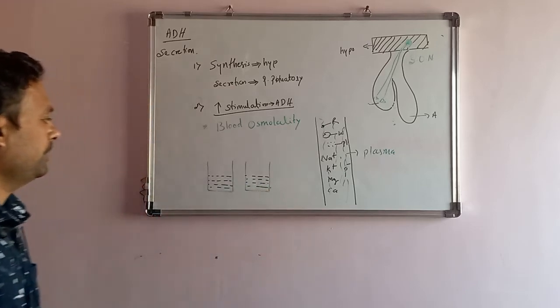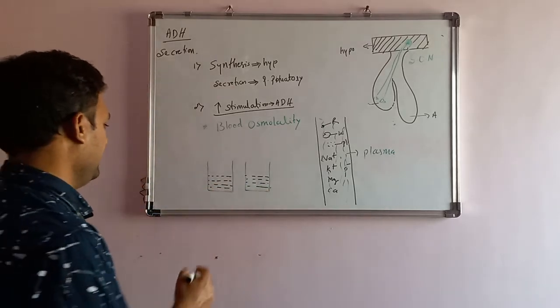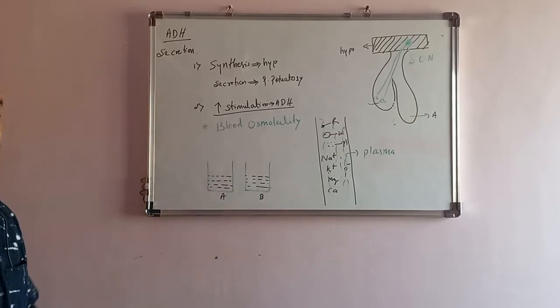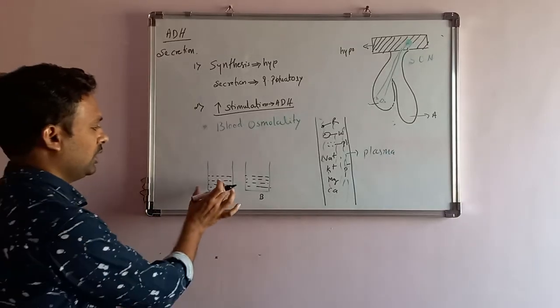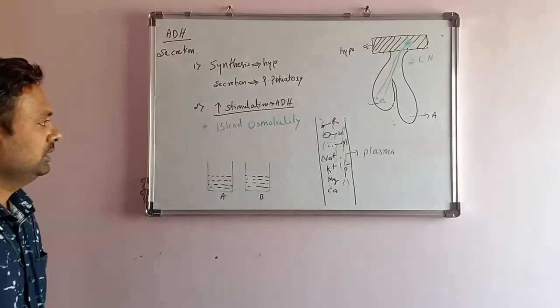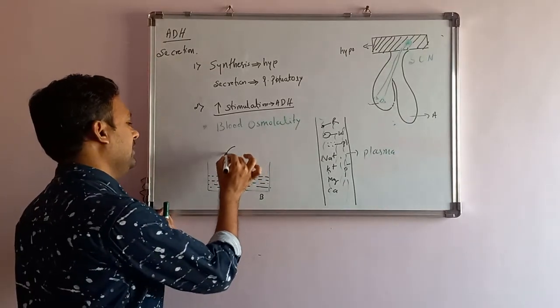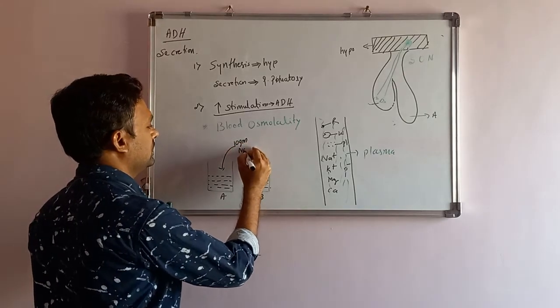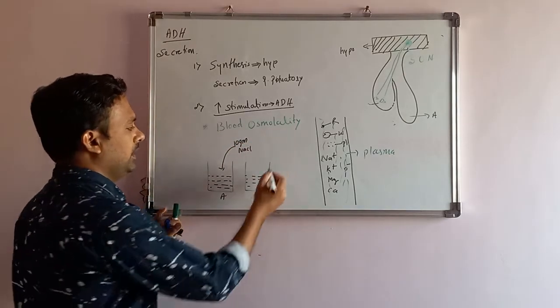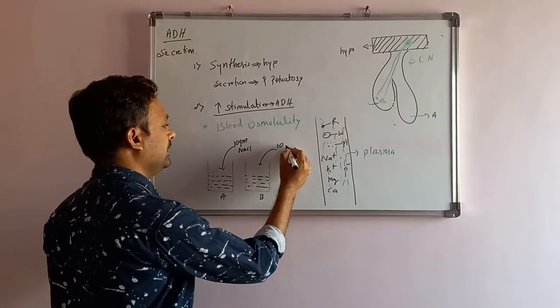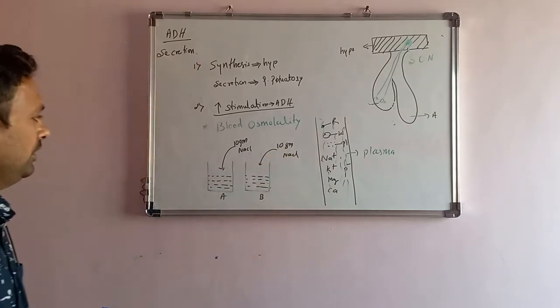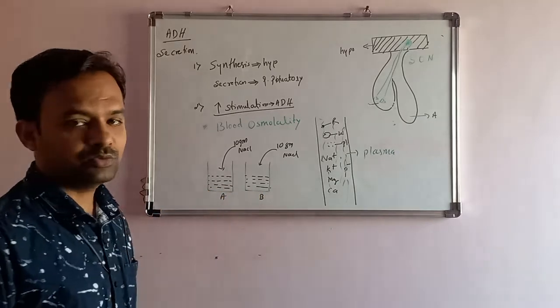This is pot A and this is pot B. What I will do is add 10 grams of salt to this and 10 grams of salt here also.